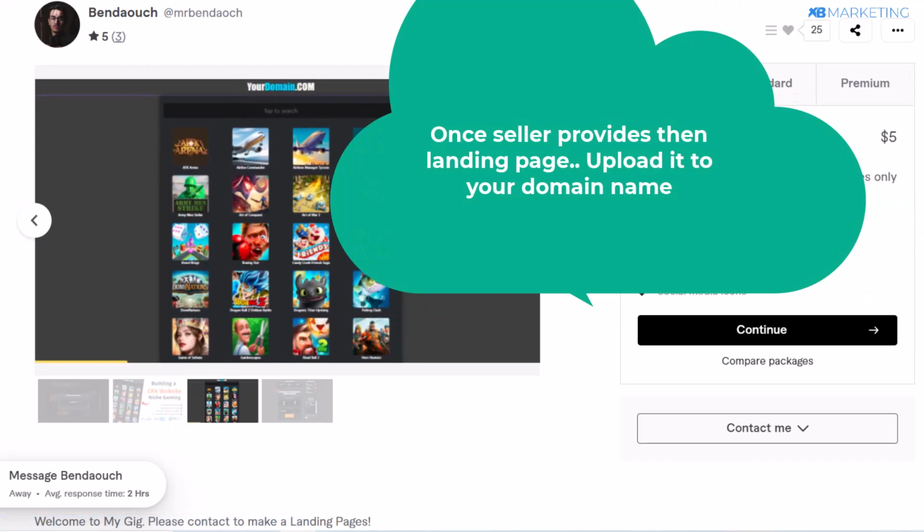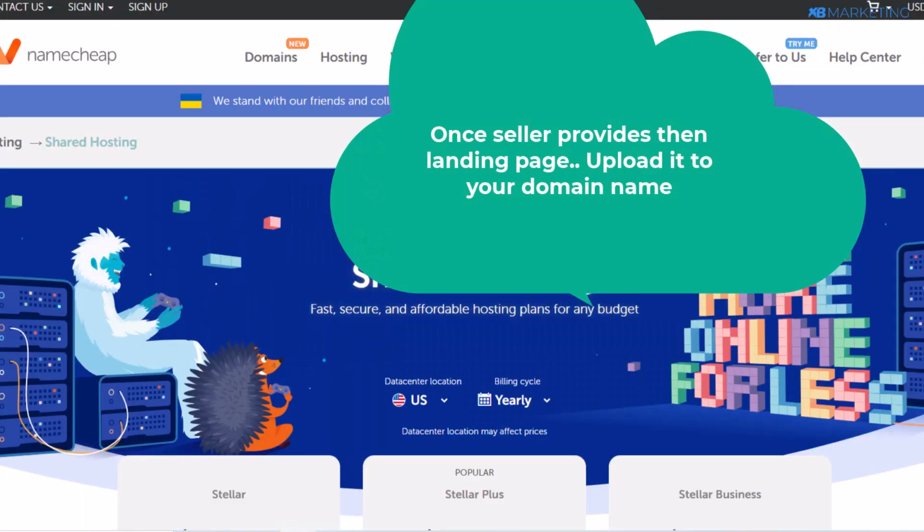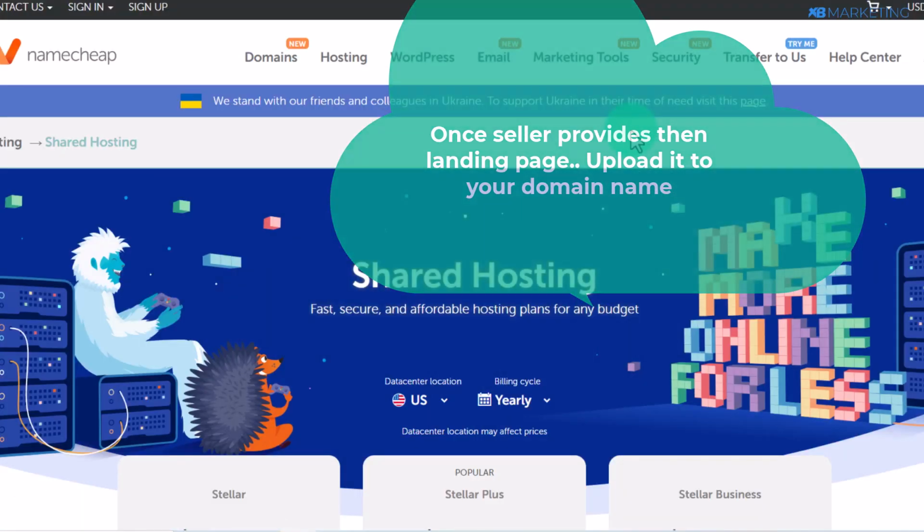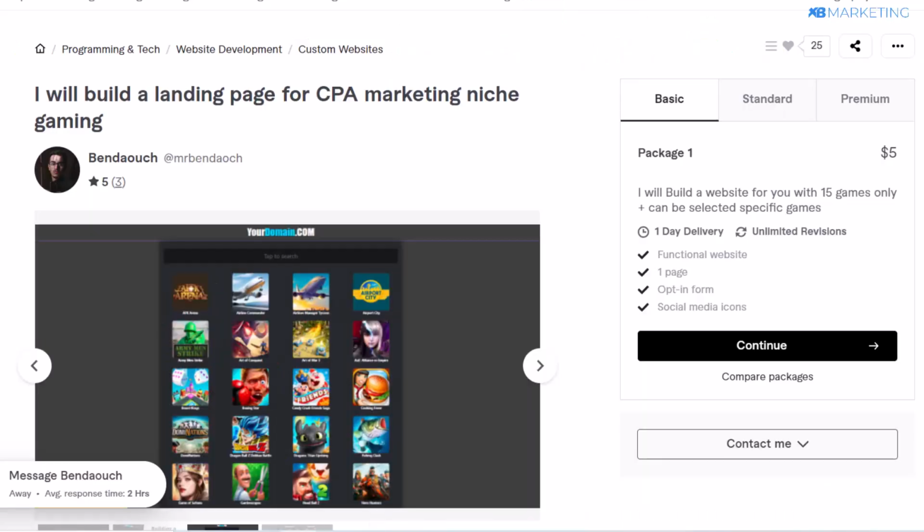So once you get your landing page, then all you need to do is to upload the landing page on your domain name. So once you have your domain name set up and you have your landing page ready, the final step is to then go over to your app store.